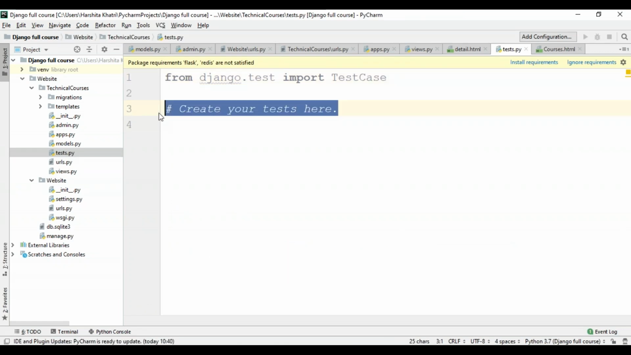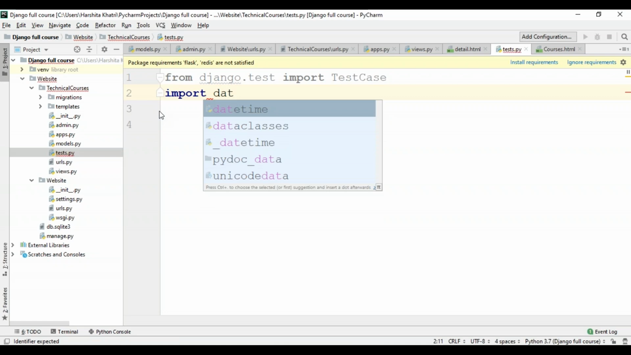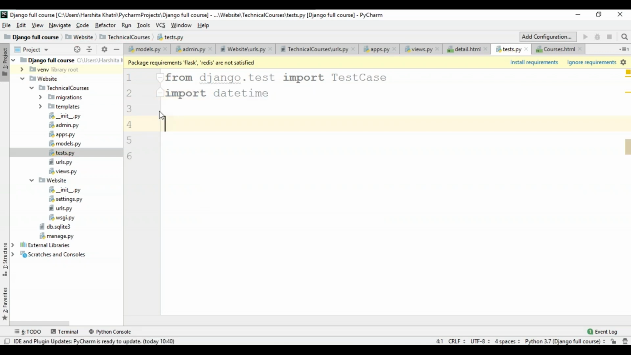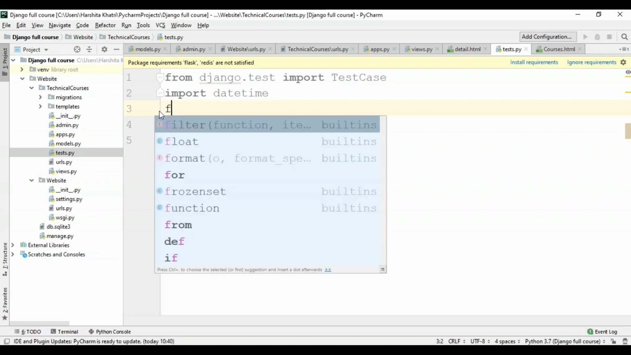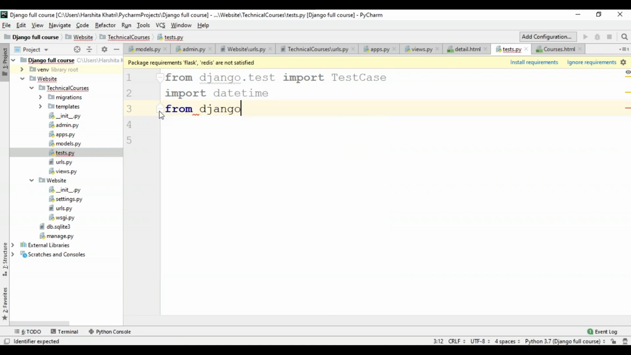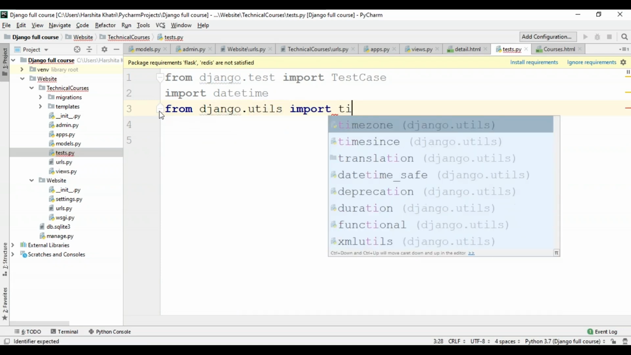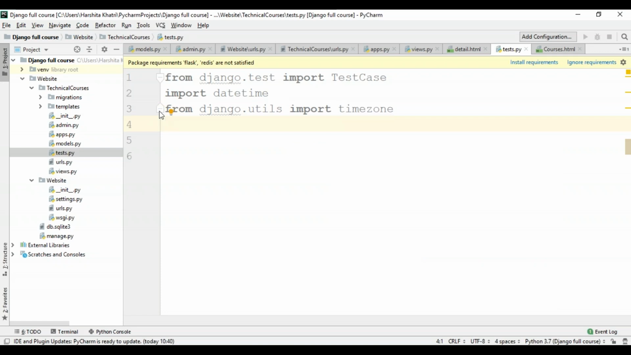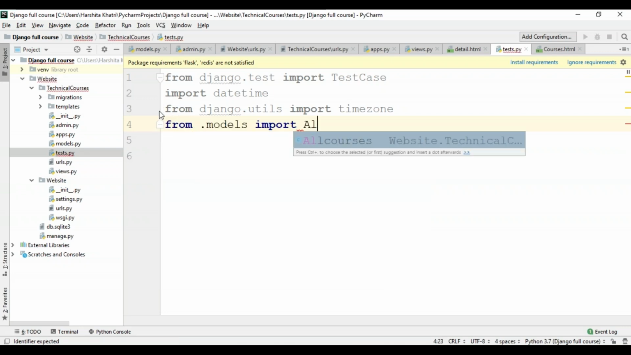And as you can see over here, it has already imported the TestCase class for us from django.test. So one more thing I want to import over here is the datetime module. So I'll say import datetime. And also, I want to import the timezone method present in django.utils. So from django.utils, import timezone. After this, I'll also have to import the models that are present within this app. So for that, I'll use from .models import all courses.